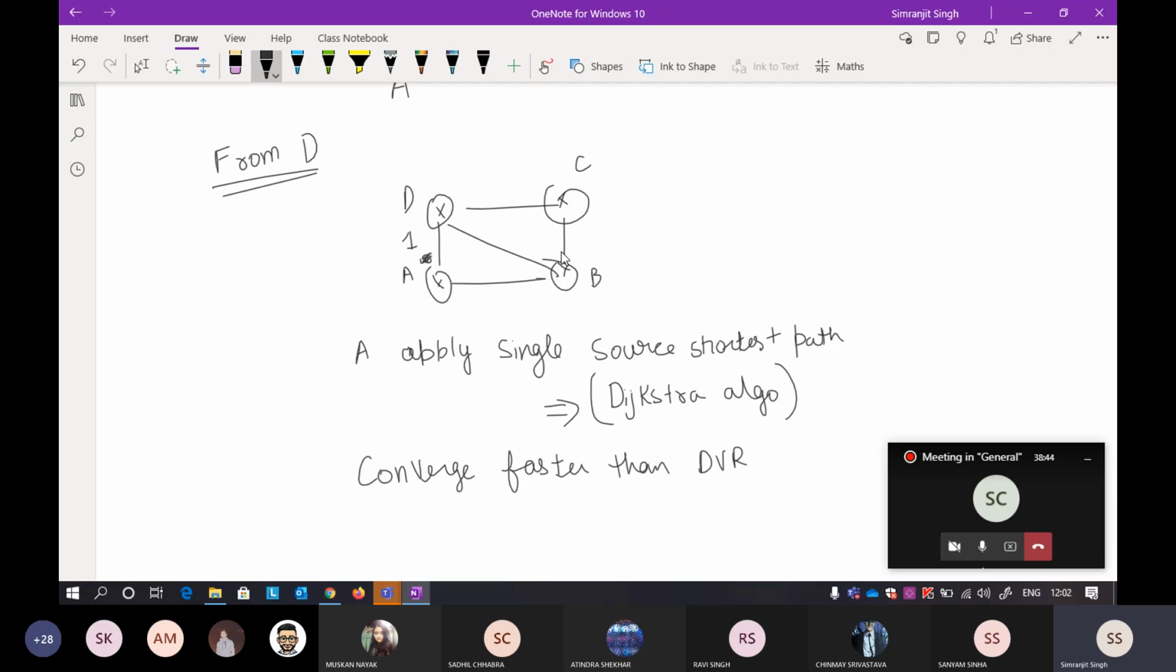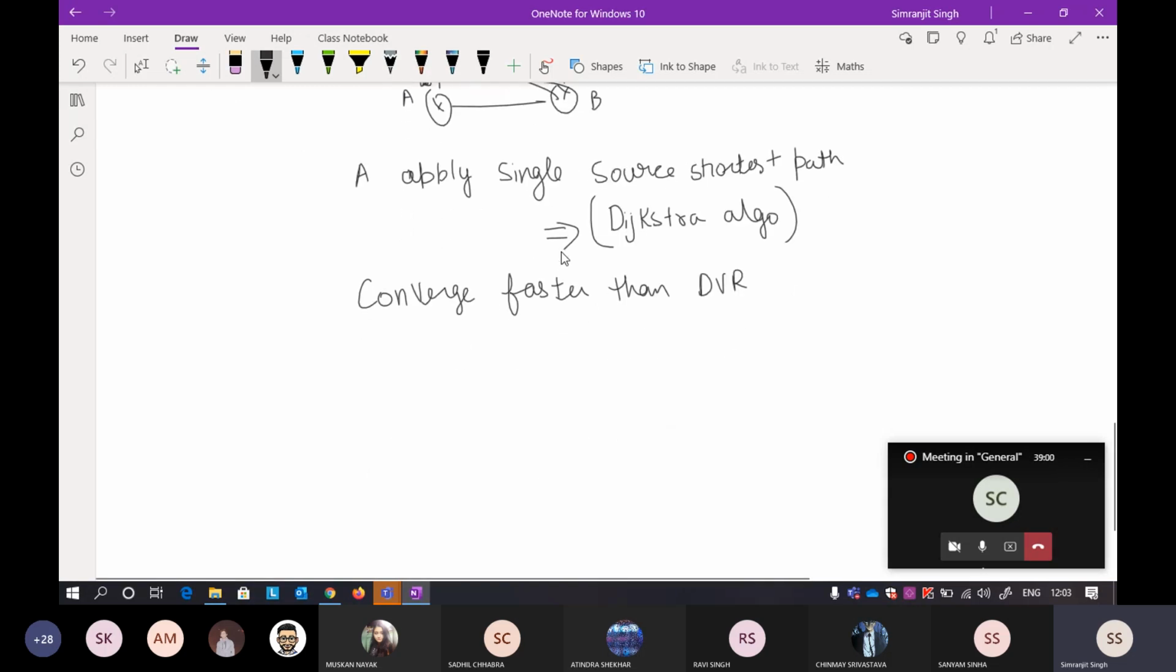I will tell you about the implementations of it, and you may have seen it already in your lab classes, the implementation of RIP and the implementation of OSPF. So they are both implementations of these two algorithms. I'll tell you about it.